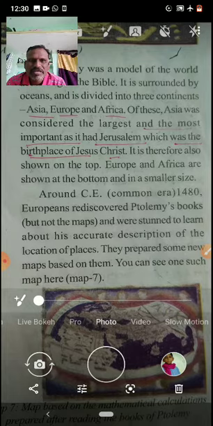Around common era 1480, Europeans rediscovered Ptolemy's books, but not the maps, and were stunned to learn about his accurate description of the location of places. They prepared some new maps based on them. You can see such maps here, map number 7.